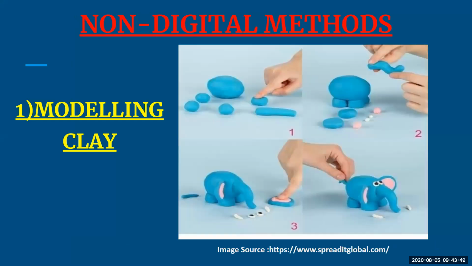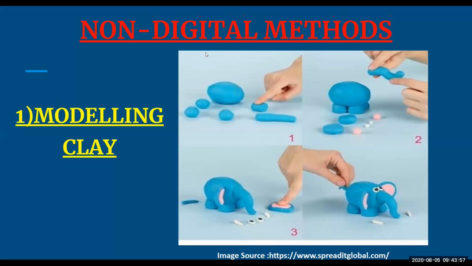Next is non-digital methods. When I talk about non-digital methods, these are the methods which are used for making your external structures, your external design. There are different methods for this. First is modeling clay, where the clay material is used for designing the model. It is very easy. You can easily mold it and come up with any shape.